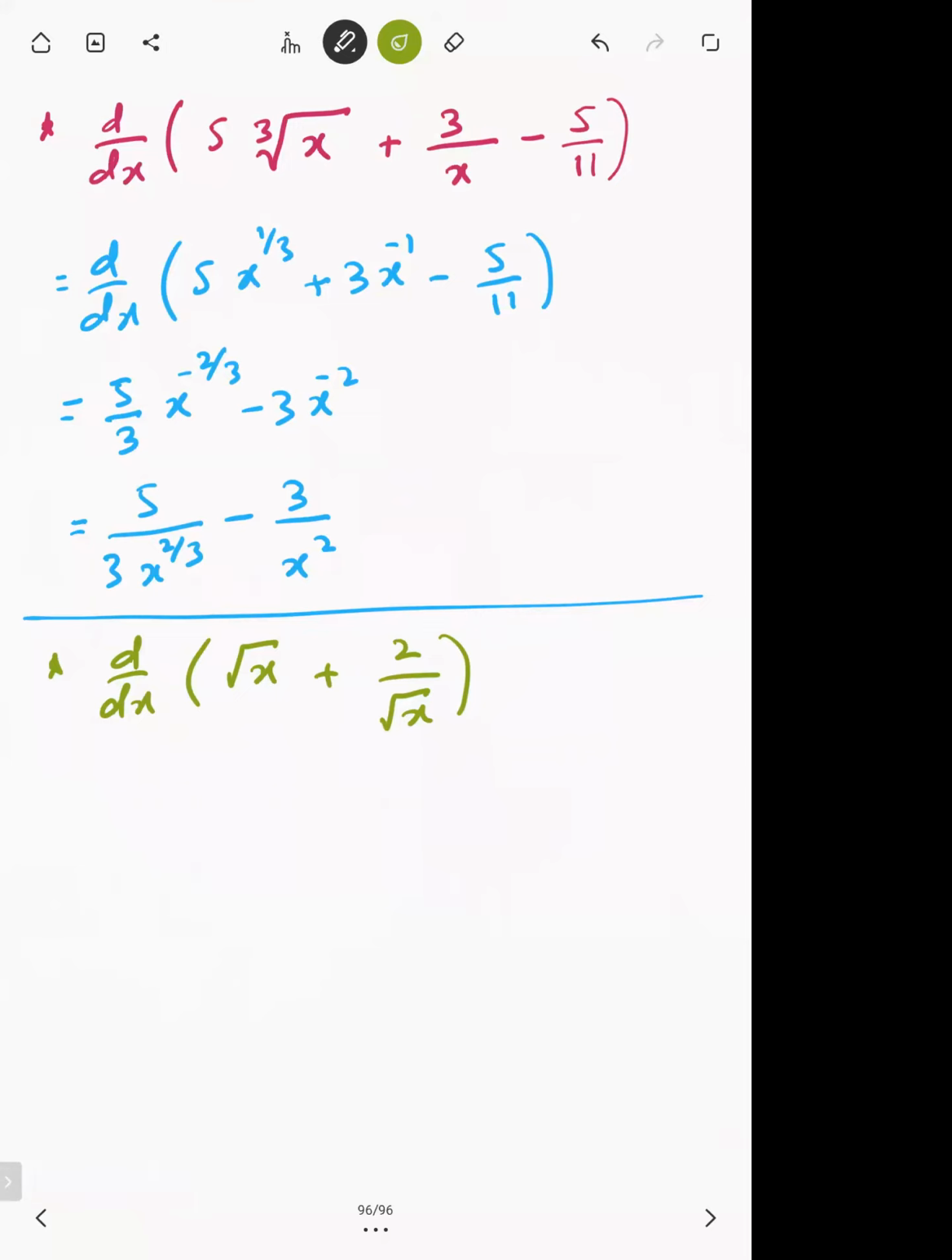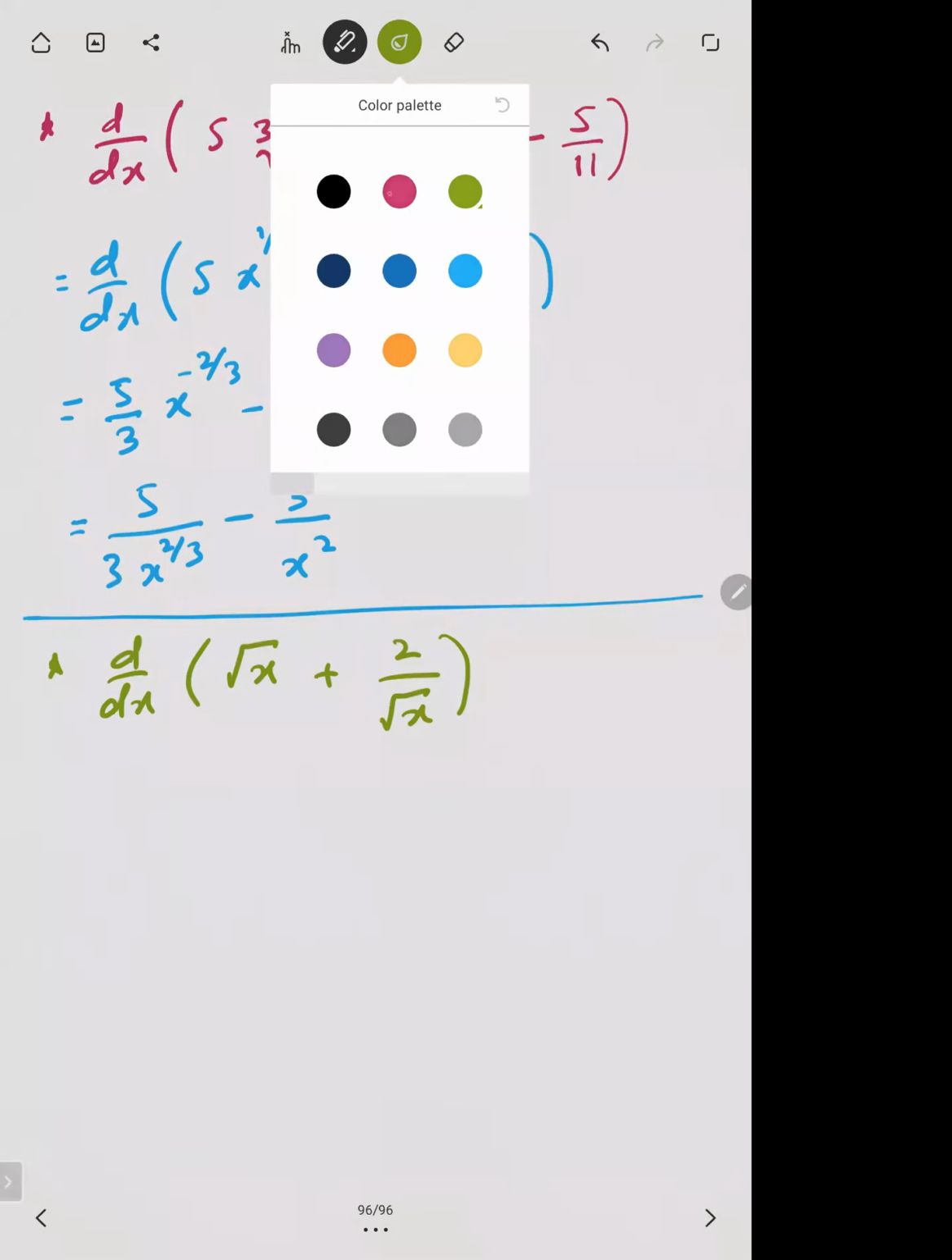You have to differentiate under root x plus 2 over under root x. So the first step, you don't have to differentiate this directly. First write under root x as x raised to power 1 by 2, and the other x raised to power 1 by 2, and shift that into the numerator as well. Don't differentiate in the first step.